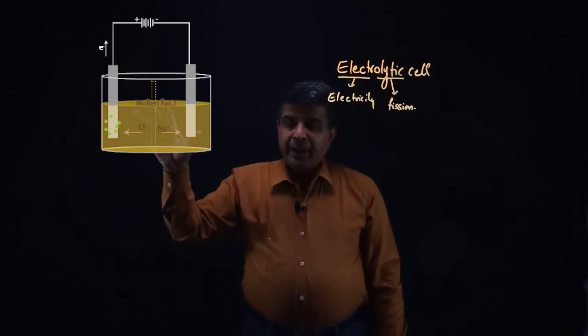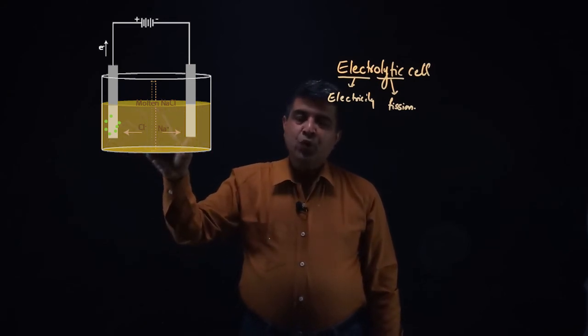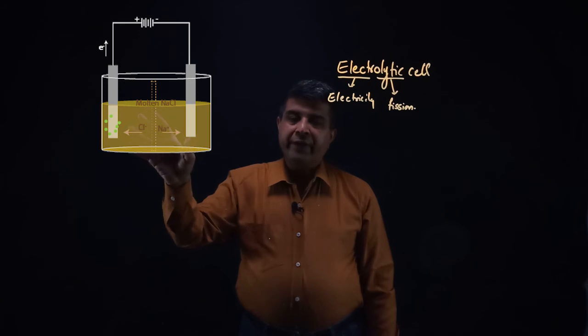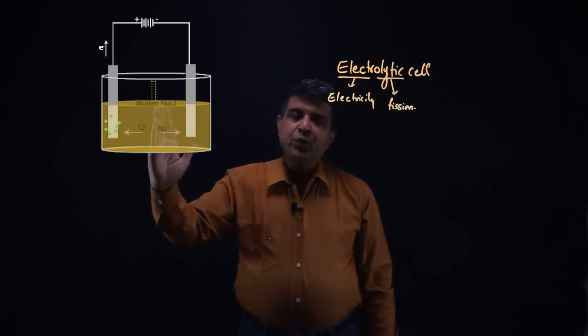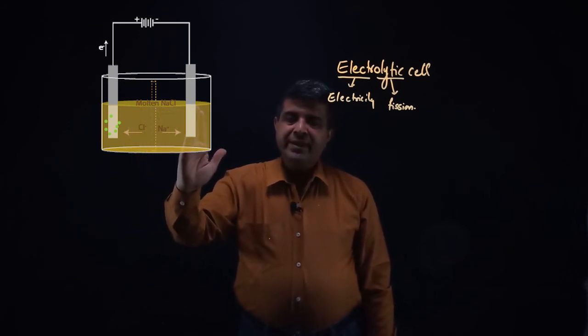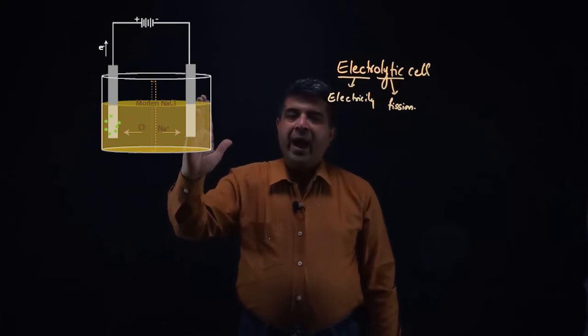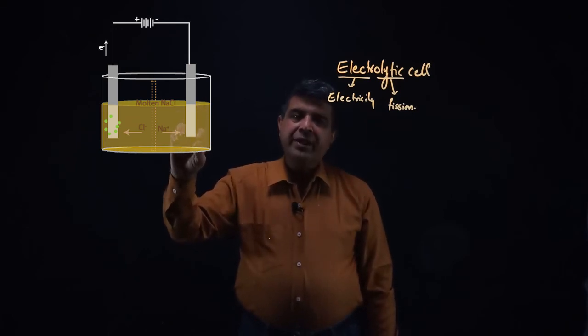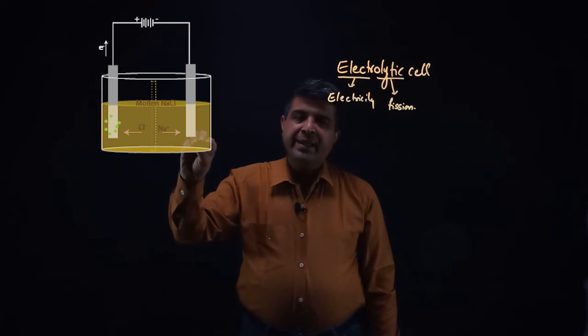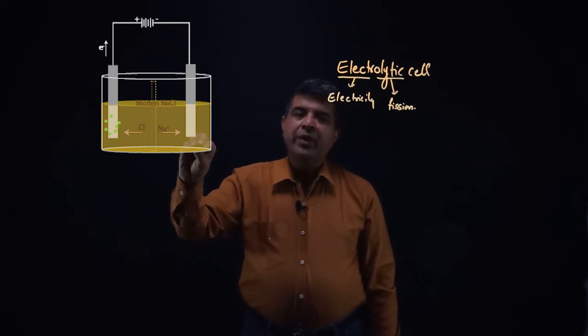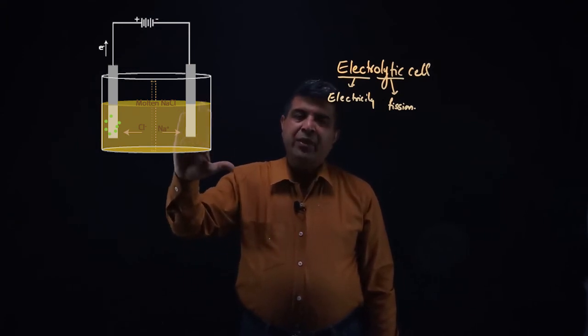Now in molten sodium chloride, sodium ions are electron deficient. So these sodium ions move towards this negatively charged electrode, as a result of which a reduction takes place at this electrode, and so this electrode is termed the cathode.